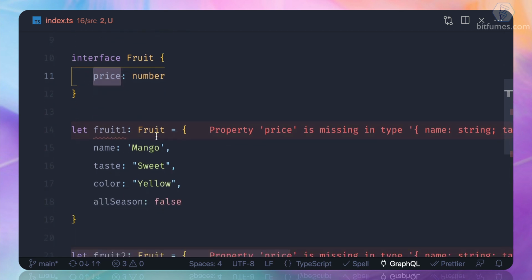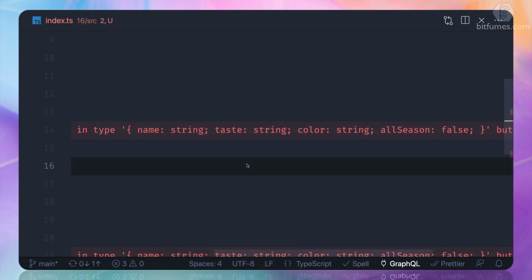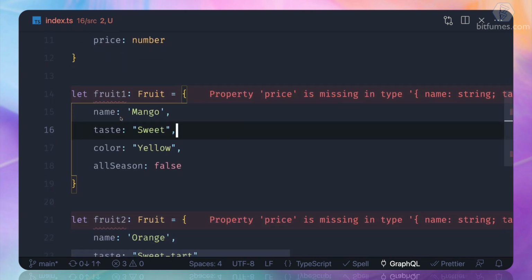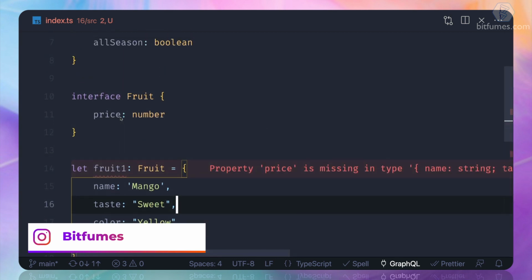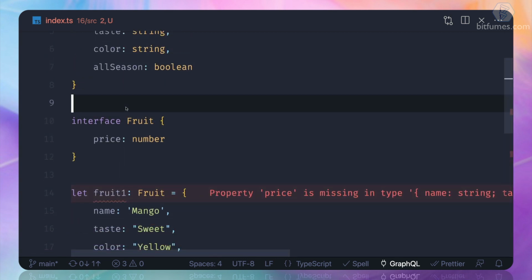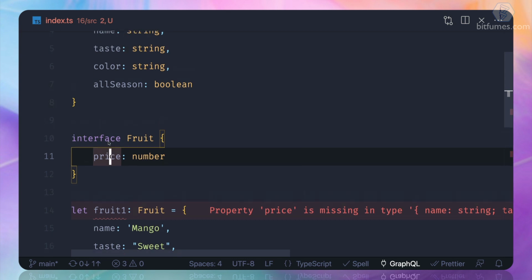That's why when we define any fruit, it says, hey, the price property is missing, because the interface says that it requires the price also. That's wow, that's really great. At any given time we can extend the interface, and this is really super, and we can add any number of values to the original one.